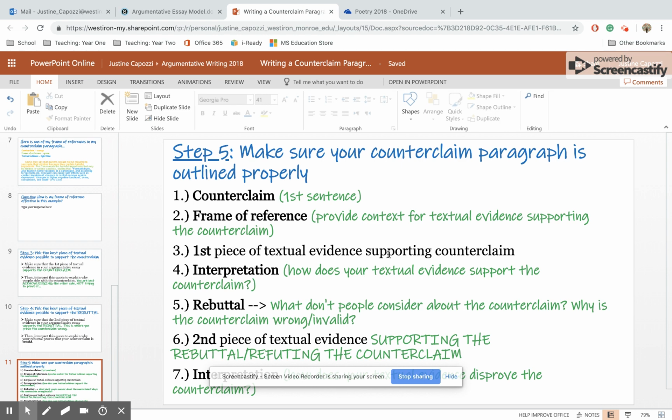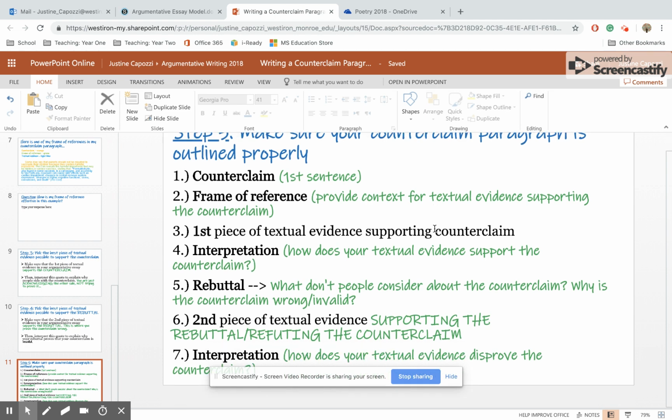Then you're going to have your rebuttal. It's going to include language like, however, what people don't consider is blah, blah, blah. Again, you can find that type of language in the linking word doc on Schoology if you need help with that. But your rebuttal, again, is what people don't consider about the counterclaim. Why is the counterclaim wrong or invalid? Part 6, then you're going to have your second piece of textual evidence supporting the rebuttal and refuting the counterclaim. And then finally, you're going to interpret your second piece of textual evidence to say, how does this piece of textual evidence disprove the counterclaim?